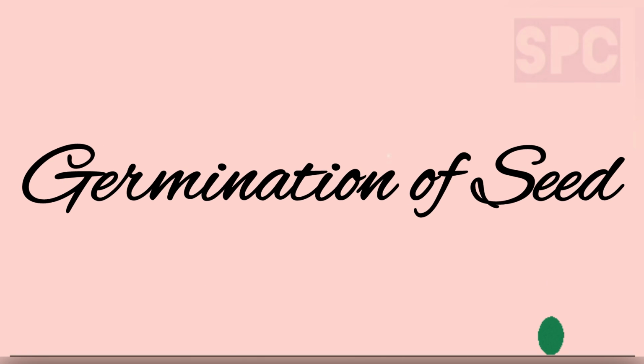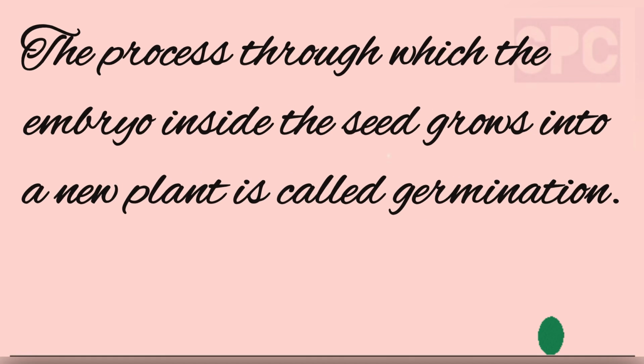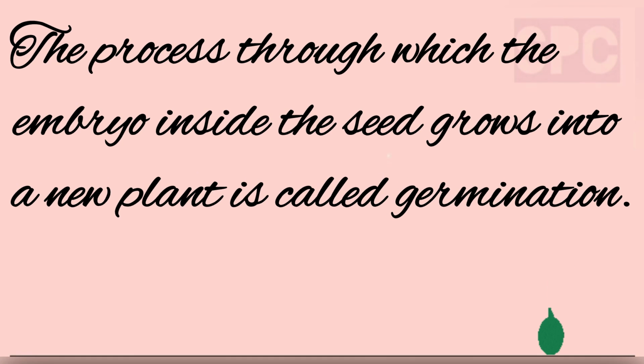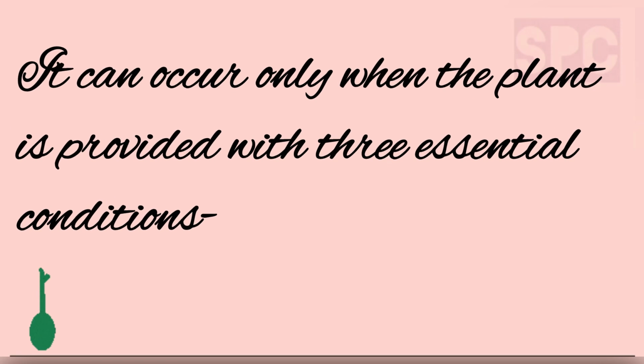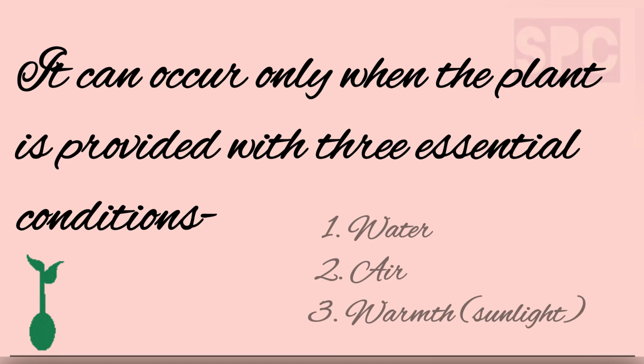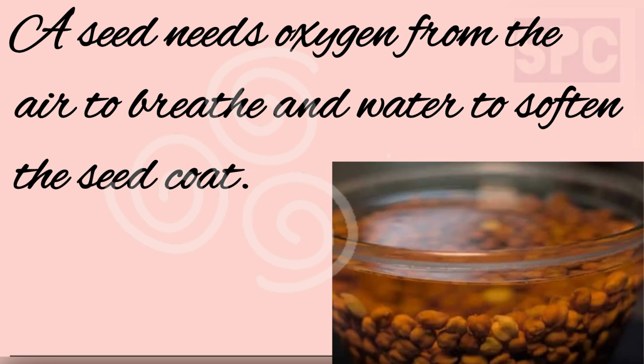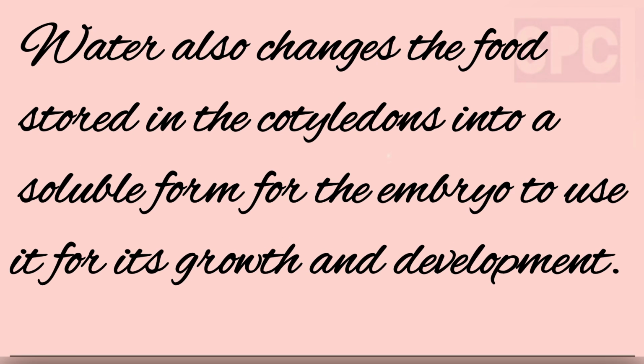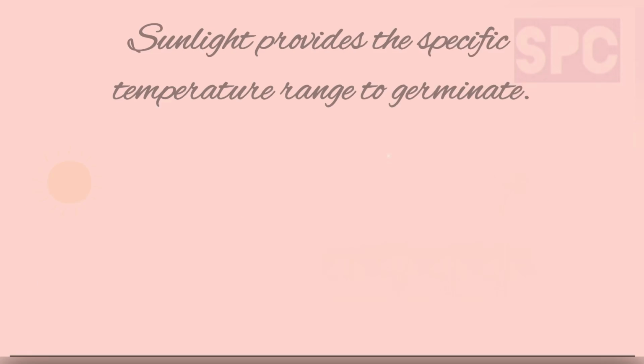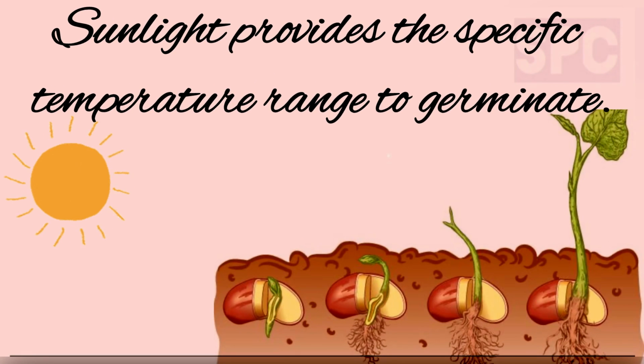Let's move on to our next topic, germination of seed. Students, the process through which the embryo inside the seed grows into a new plant is called as germination. Students, a seed can germinate only if it is provided with three essential conditions, that is water, air, and warmth or sunlight. A seed needs oxygen from the air to breathe and water to soften the seed coat. Water also changes the food stored in the cotyledons into a soluble form for the embryo to use it for its growth and development. Sunlight provides the specific temperature range to germinate.